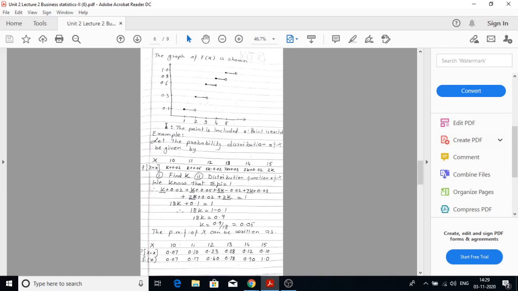So dot means the point is included, and circle means the point is excluded from the particular set.